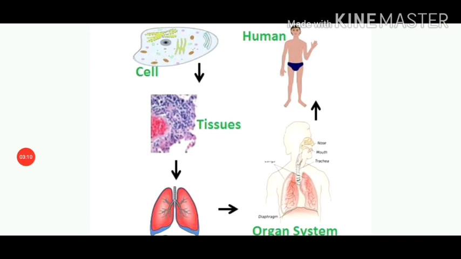So, from here, what we can conclude? All organisms, whether plants or animals, are made up of smaller parts called organs. Organs are made up of still smaller parts, that is tissues, which in turn are made up of cells. So, we can say that cell in a living organism is the basic structural unit.